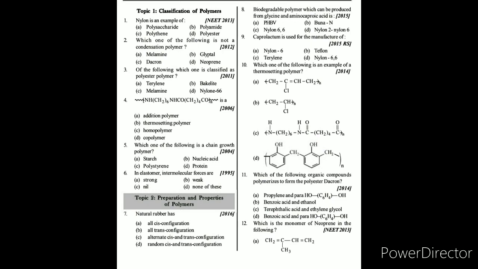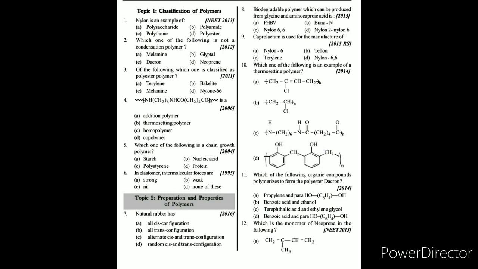Second question: which one of the following is not a condensation polymer? Here the answer is D, neoprene, because neoprene is an addition polymer. As we know, condensation polymers are the polymers which eliminate water, ammonia or alcohol molecules during the polymerization reaction. So the answer to the second question is neoprene.